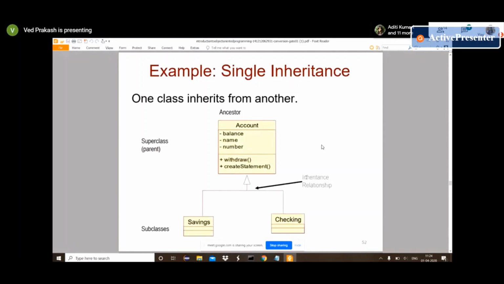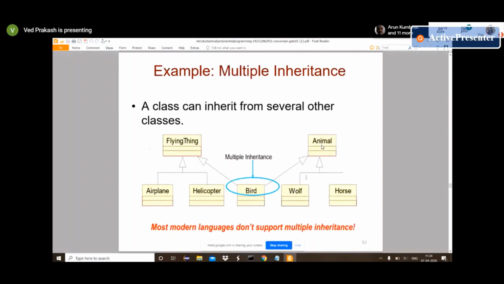So again, we have the concept of single inheritance and multiple inheritance. In single inheritance, one class is derived from another. So the parent class will be single, like account. It's a single account, and from account we have two different subclasses: saving and current account. But sometimes, like bird, a flying thing and animal, bird can be a flying thing also, and it will inherit from animal also. Multiple inheritance.